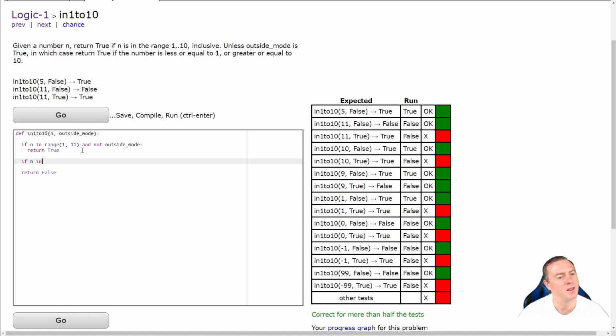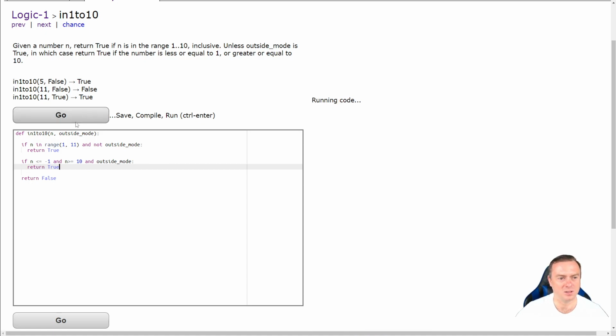So if n, and we'll use actual numbers, n is less than or equal to -1 and n is greater than or equal to 10, and outside mode has been activated, we can then also return true. So that's the exception.